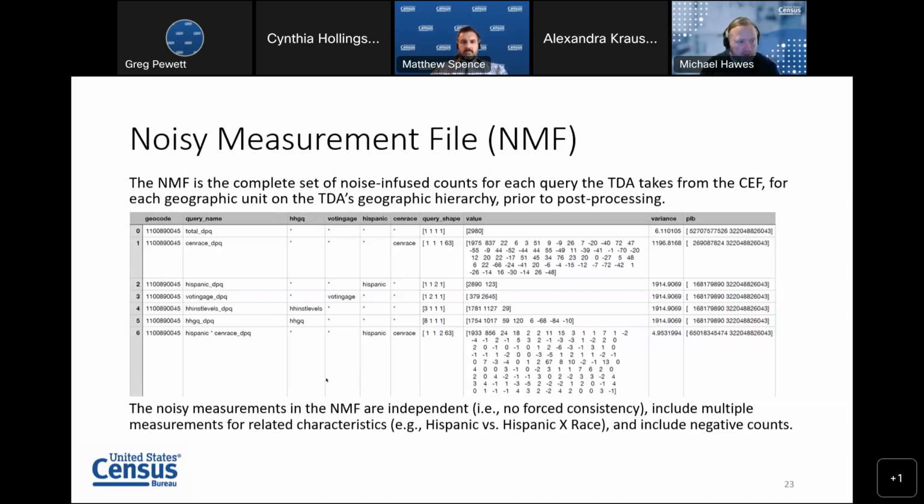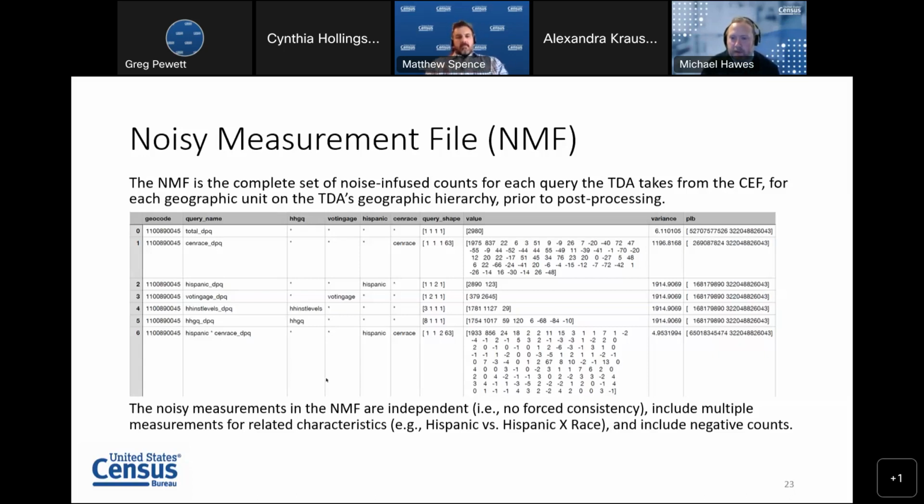So for example, on this particular screen, you can see we have queries and noisy measurements for Hispanic versus not Hispanic, and separate queries for Hispanic, not Hispanic by the 63 race categories. So those are not going to be consistent with each other, but they're all providing information about those characteristics. And as you can see, they also include some negative counts.